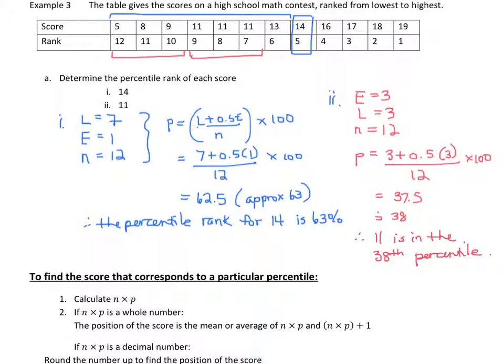Now we're also going to talk about how you find the score that would correspond to a particular percentile. So in other words, what score would you have had to achieve to get in the 75th percentile on this contest? So we're going to look at that next, but I'm going to do that in part 2 of this video. Okay, so please go over to that video now.